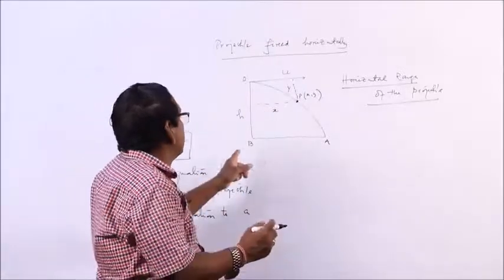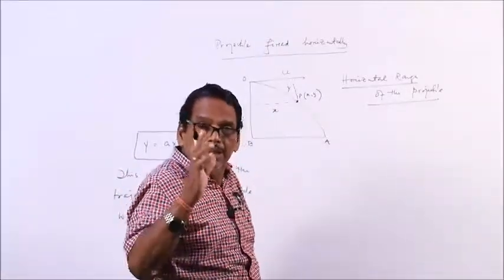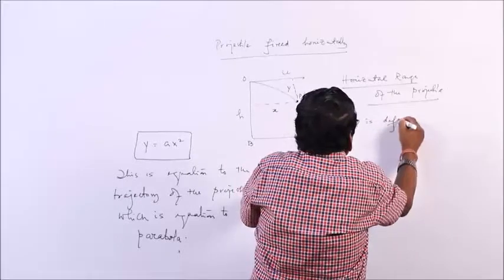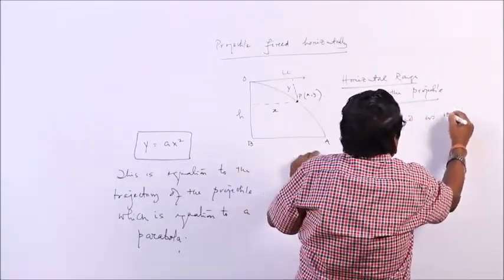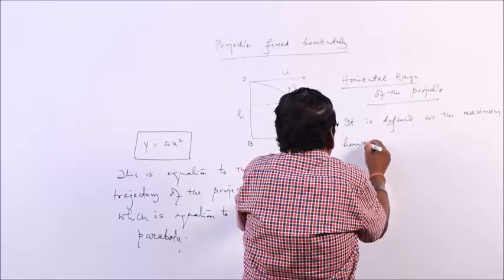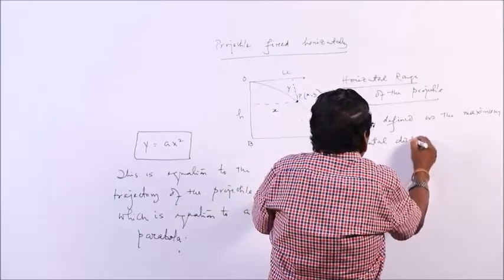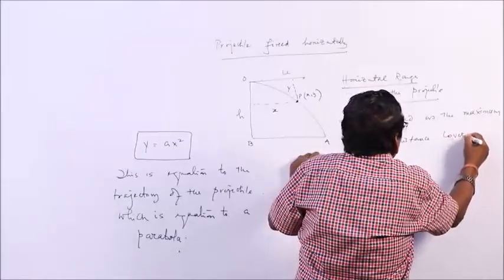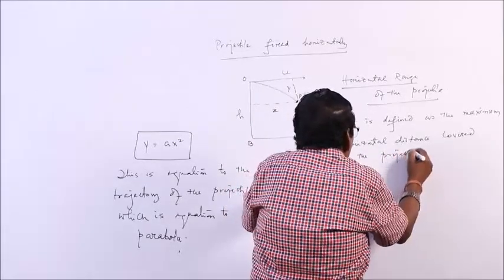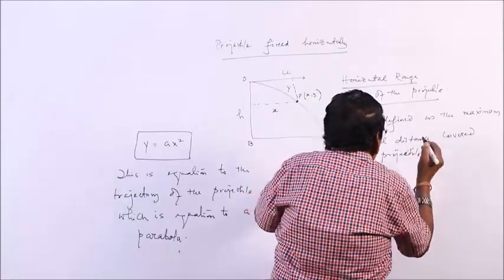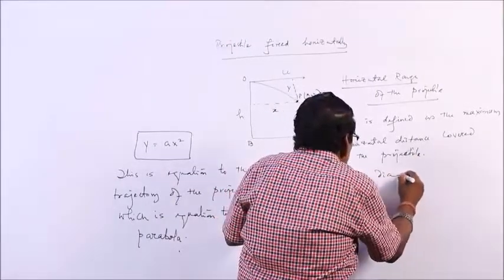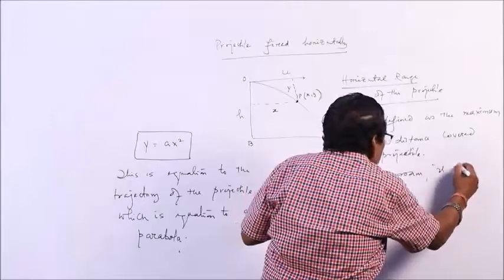The horizontal range of the projectile means the maximum horizontal distance covered by the projectile. In the diagram, that is BA.